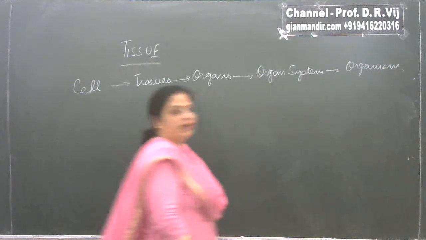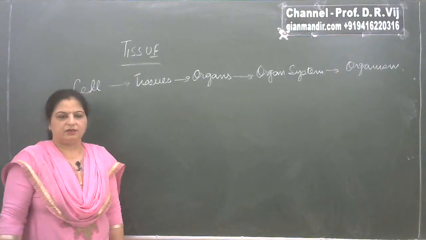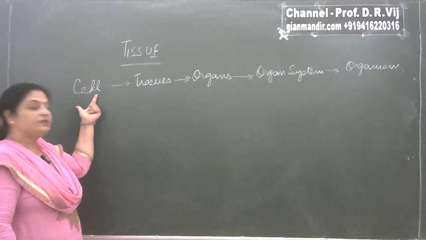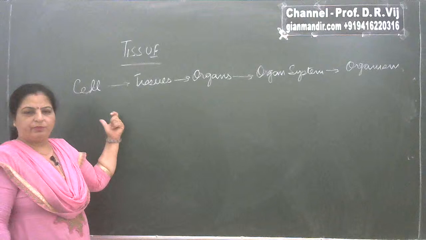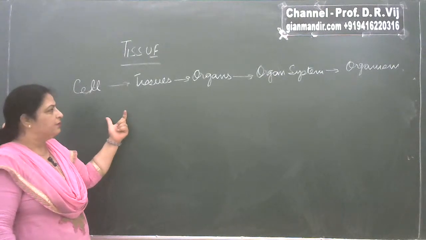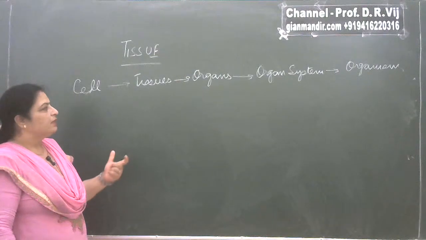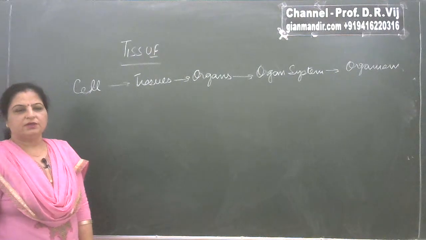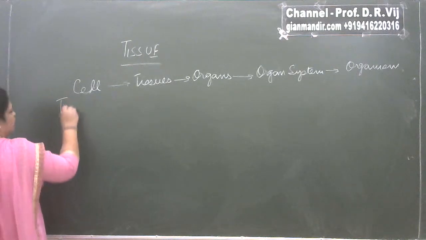So why is this kind of coordination occurring? Why is complexity increasing? Because when the organism is unicellular, a single cell is capable of performing all its functions. But as the number of cells increases, in order to increase the efficiency of the process, tissue formation occurs. So how do we define tissue?